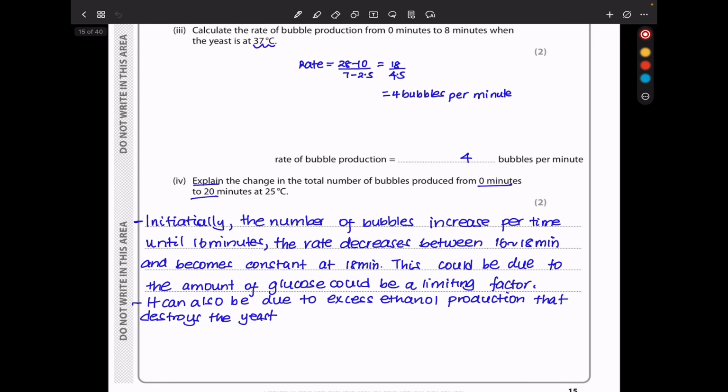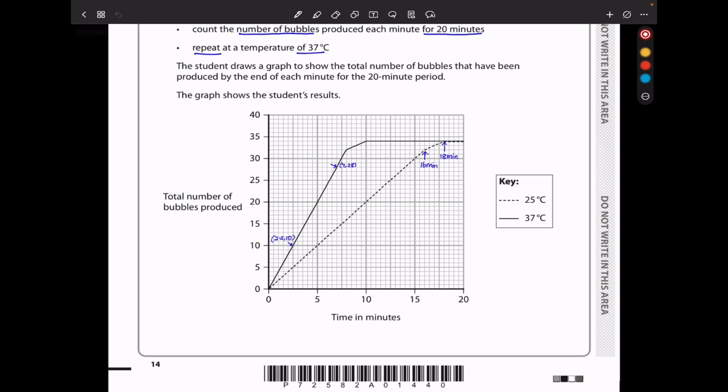Then down here they say explain the change in the total number of bubbles produced from 0 to 20 minutes at 25 degrees Celsius. From this graph at 25 degrees Celsius, we can see the rate increases until about 18 minutes, and then there is no change in the rate. And this is because the rate of reaction is stopped. It could be due to production of waste that is affecting the rate. For example, carbon dioxide is produced in this reaction. It could be that the accumulation of CO2 is changing the pH and causing the enzyme-controlled reactions not to occur properly. It could be because the nutrients are finished, and therefore the rate is going to be hindered by some other factor other than temperature.